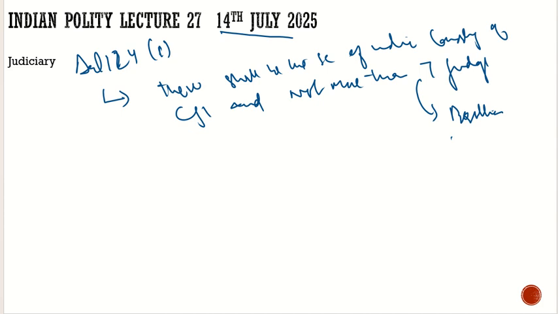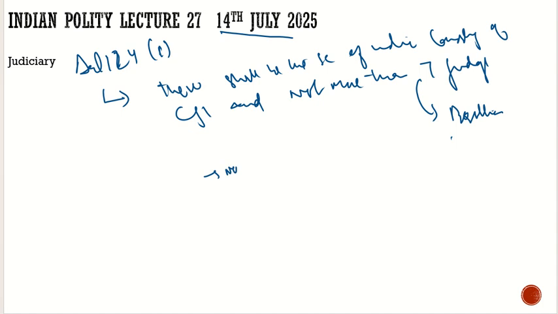So originally, under Article 124, the Constitution says that there shall be the Supreme Court of India consisting of the Chief Justice of India and not more than 7 judges. By this article itself, it restricts the number of judges.